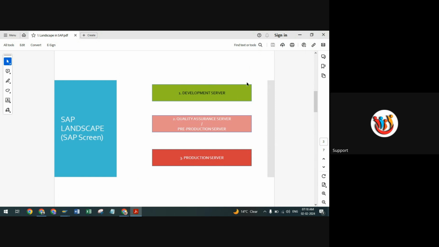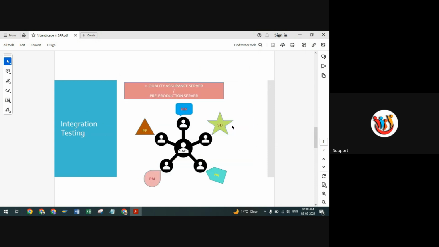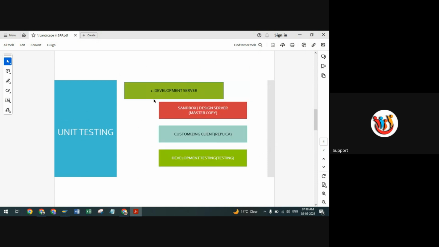This is the role of our Basis team. There is no role for the consultant in transferring the data from one landscape to another. That is totally done by the Basis team. We can also see that later. So after the development, what are the changes we have done?